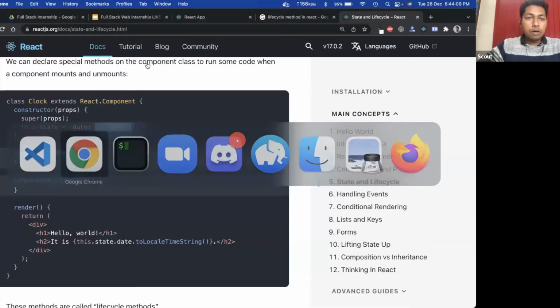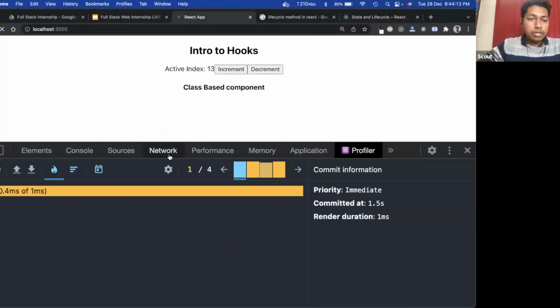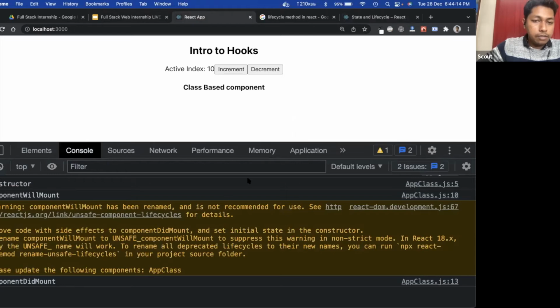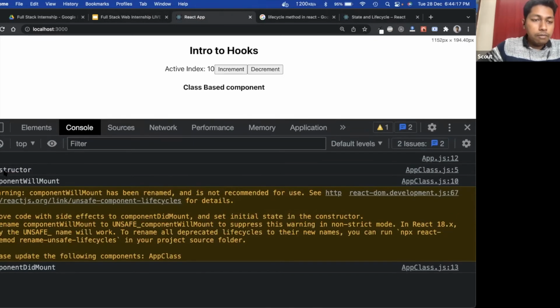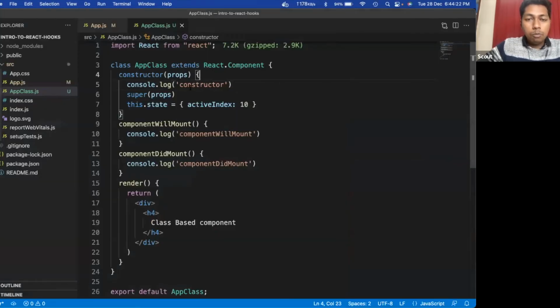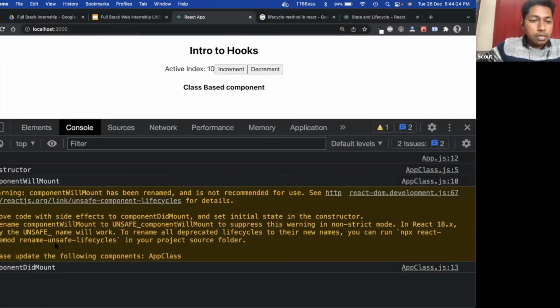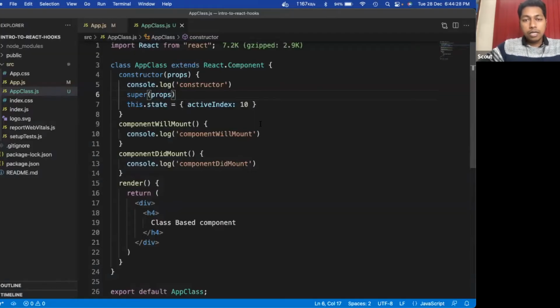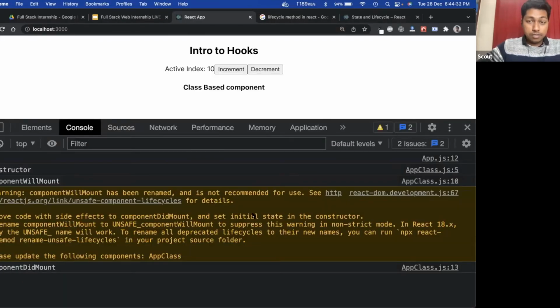Now let's go back to our application and check what is happening. As you can see, here we have a constructor, and this constructor is giving me the output first. Then componentWillMount is getting called, and then componentDidMount is getting called.